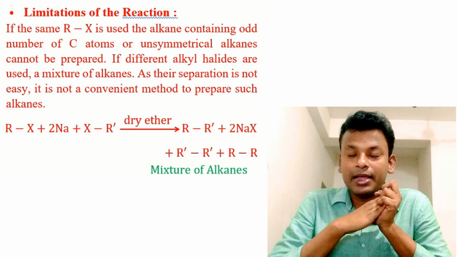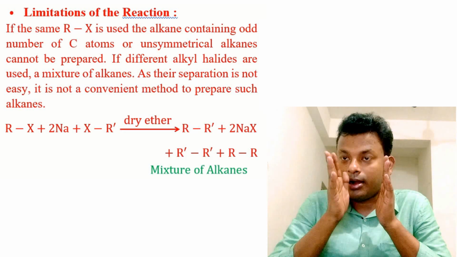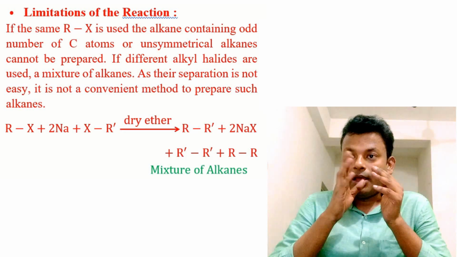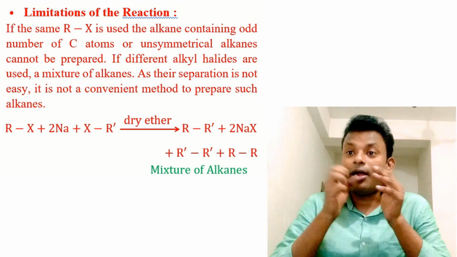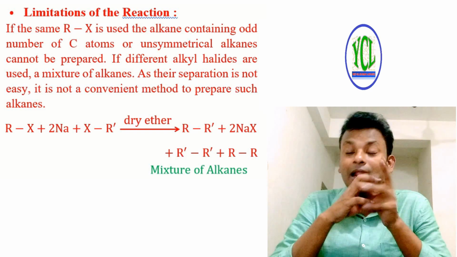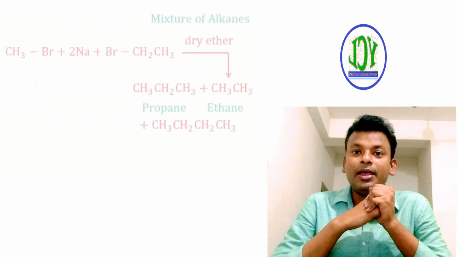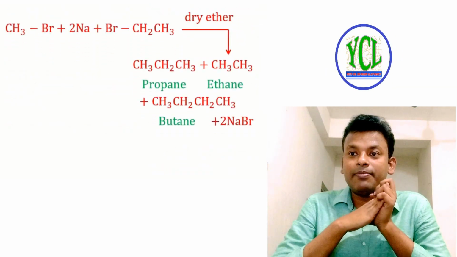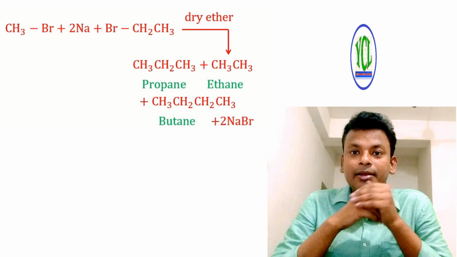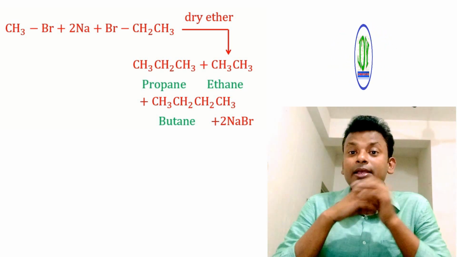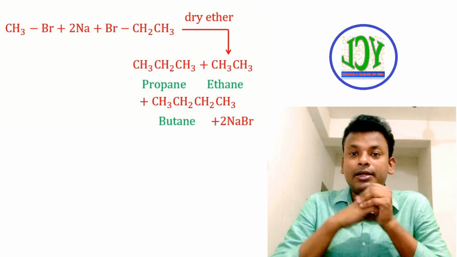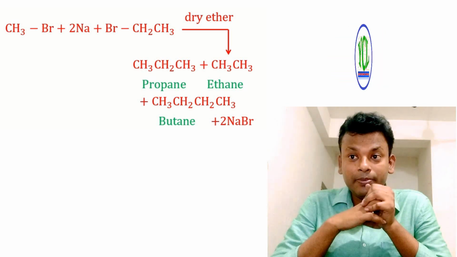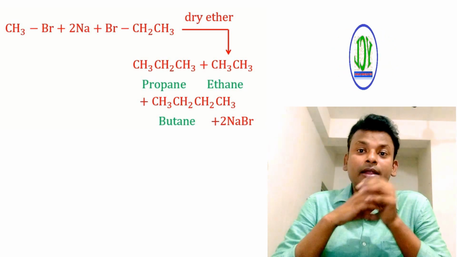In presence of dry ether, it gives R-R dash and also R dash-R dash and RR, that is, a mixture of alkanes is formed. And this is the example. Here methyl bromide and ethyl bromide are used in presence of dry ether. It forms propane, ethane and butane.